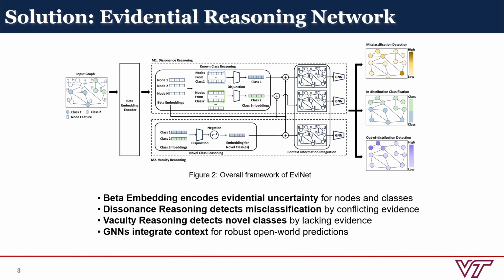Finally, we integrate local and class-level context through context-aware GNNs, which makes the uncertainty estimates more robust and reliable. Together, EVINET provides a unified framework to handle misclassification detection, in-distribution classification, and out-of-distribution detection under real-world conditions.